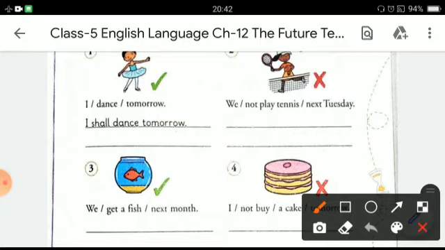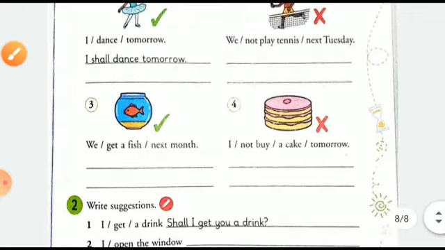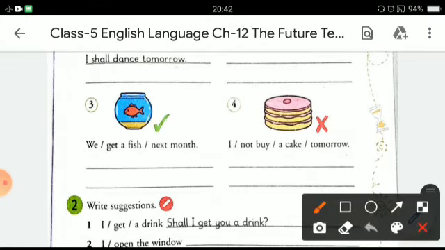And the tick one is the correct one, meaning an affirmative sentence. We shall get a fish next month. Again, where you see the cross, you have to make a negative sentence, meaning I shall not buy a cake tomorrow. Use of shall not.